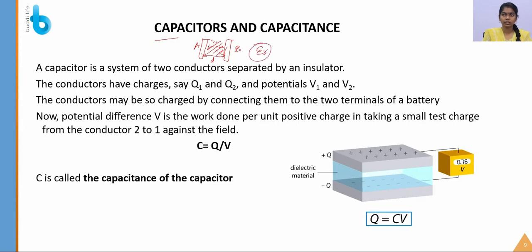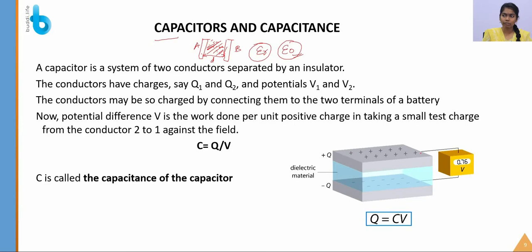This is known as the permittivity of the dielectric medium. What permittivity is, we have already seen in the first chapter, right? This is the permittivity of free space. So two conductors separated at a distance d are said to be a capacitor.